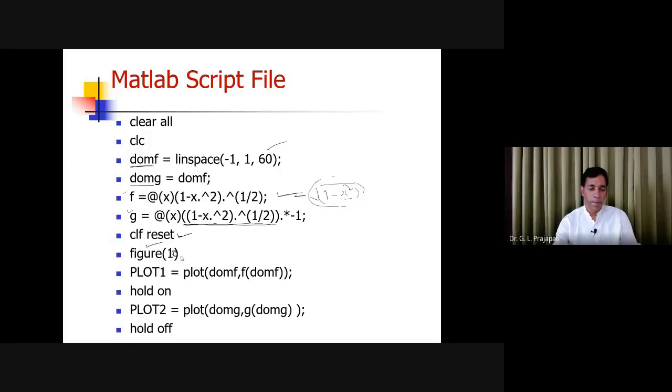Now what you are going to do, you have to plot, and how many plots are there? Two plots. One is y equal to the square root of 1 minus x square, and the other one is y equal to minus the square root of 1 minus x square. So you have the x values. Now you want to compute the y values. For computing the y value, you have to use this expression or this expression. If you are going to compute the square root of 1 minus x square, then you have to use f. Now plot 1 is equal to plot.